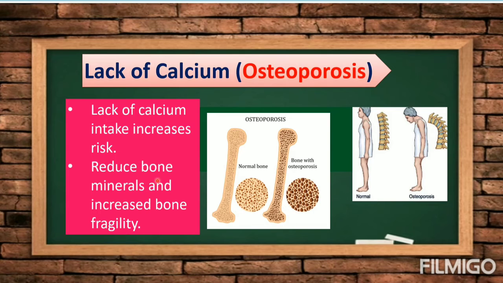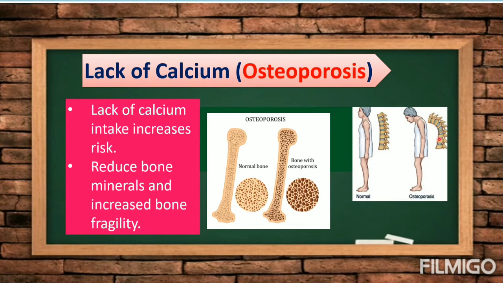It may reduce bone minerals and increase bone fragility, or your bones become weak, especially in the older. So this is the normal bone, and this is the bone with osteoporosis. This is the effect. This is the normal person, or if you don't have osteoporosis, and this is what will happen to your bone.